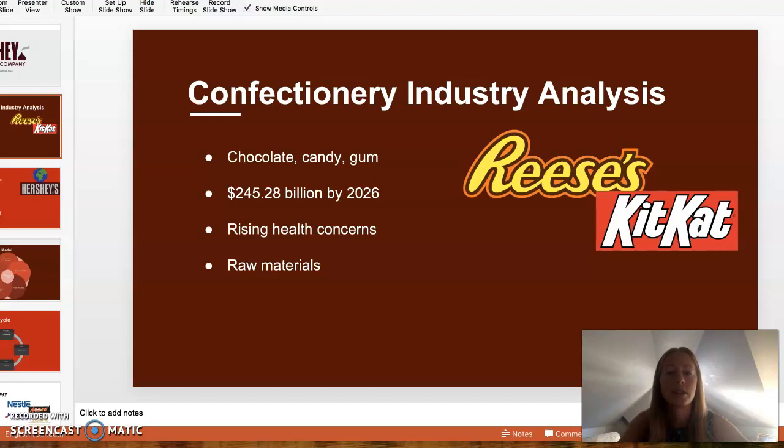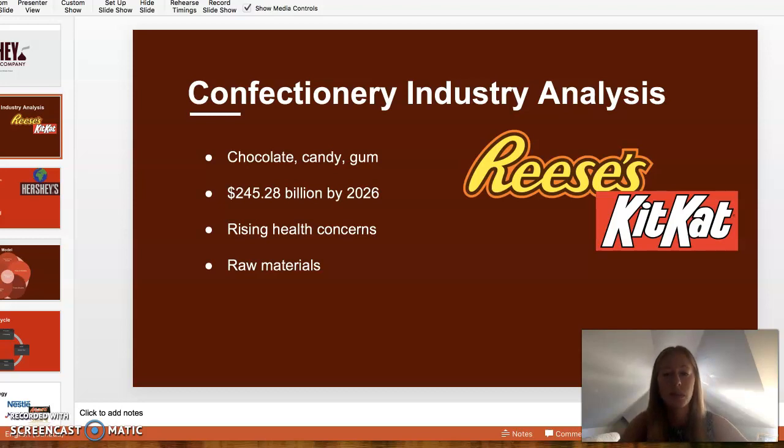Rising health concerns and transitions to a healthier lifestyle among consumers is probably the most pressing issue in this industry right now. Modern lifestyles have become more hectic, and there have been unfortunate health consequences come out of this. So there's a push for healthier options, including fat-free, dairy-free, sugar-free, and the Hershey Company is really looking at pursuing these.